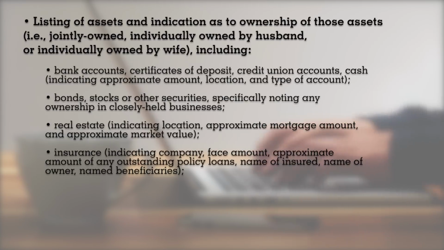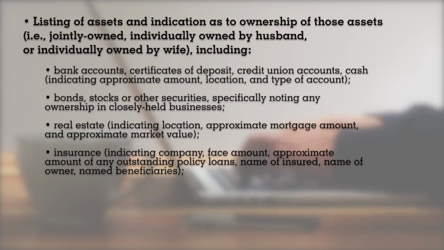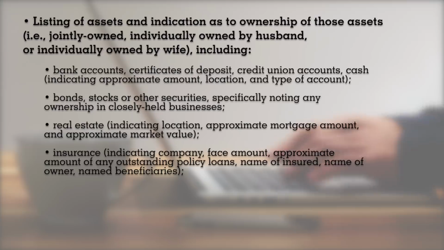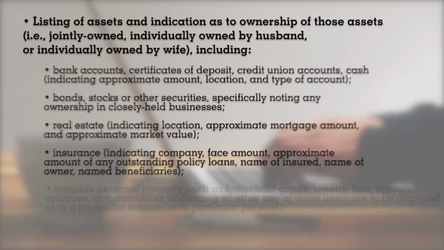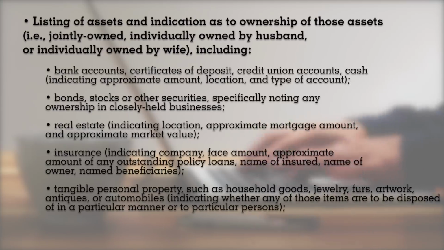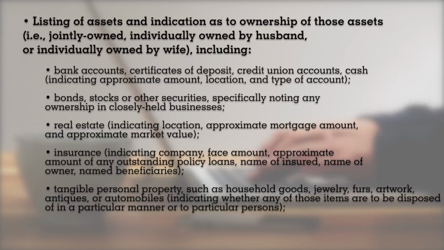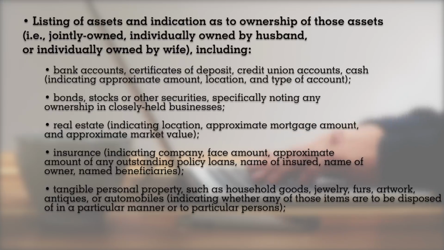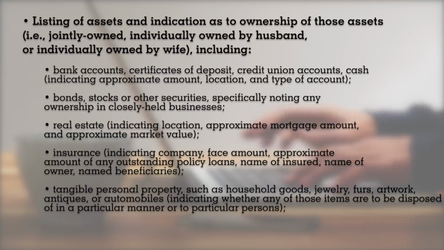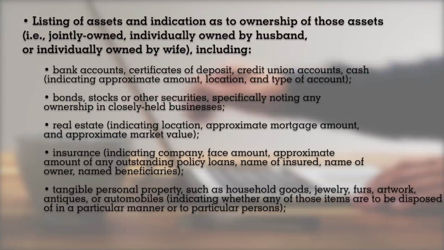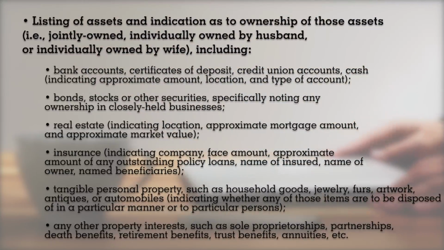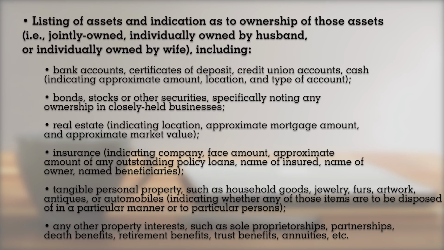Insurance, indicating company, face amount, approximate amount of any outstanding policy loans, name of insured, name of owner, and named beneficiaries. Tangible personal property, such as household goods, jewelry, furs, artwork, antiques, or automobiles, indicating whether any of those items are to be disposed of in a particular manner or to particular persons. Any other property interest, such as sole proprietorships, partnerships, death benefits, retirement benefits, trust benefits, annuities, etc.